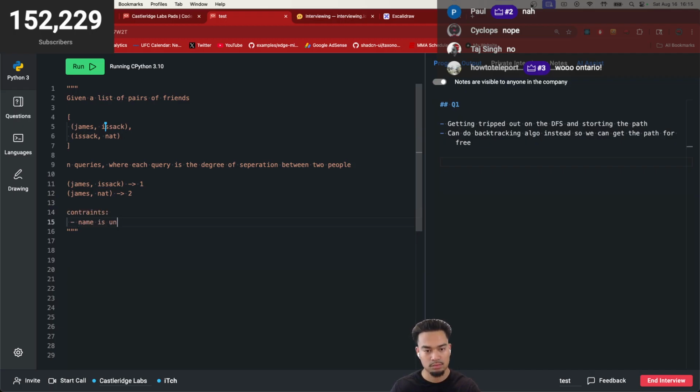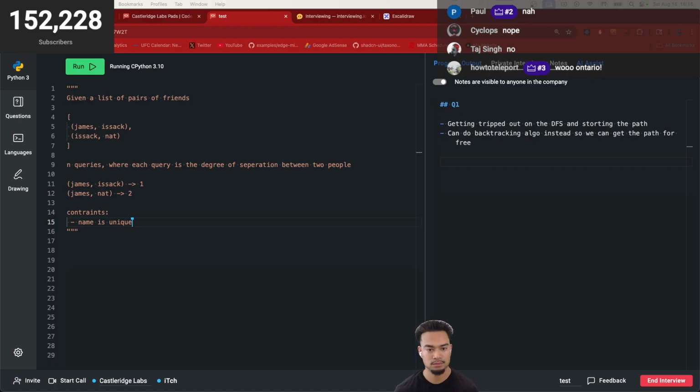I'll just wait for you to finish typing. Go ahead. I'm just writing down some notes. So I'm assuming the names are unique, correct? Yeah. And I would be provided two different names in the method, to link both people together. So I'll be given two separate names, and then I'm supposed to output the distance between them. Exactly.